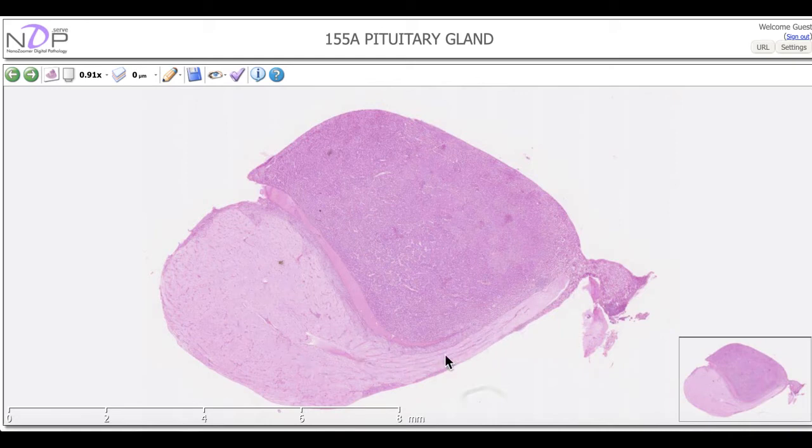neurohypophysis is responsible only for storage. They don't have any hormone produced in this area. This is only a storage area. Mostly the hormones are produced in the hypothalamus, then transferred for storage inside these cells. Here we have the pars distalis, pars intermedia, pars tuberalis, whereas here we have the neurohypophysis or the pars